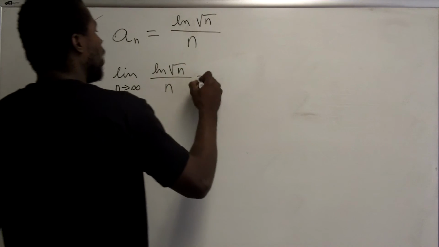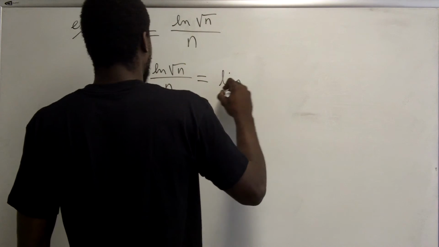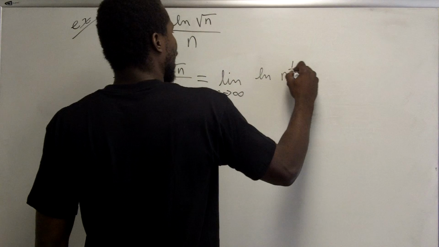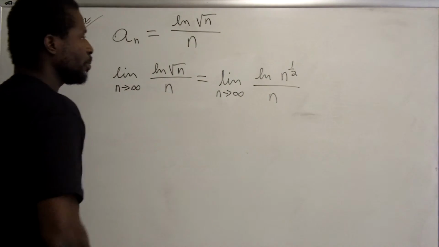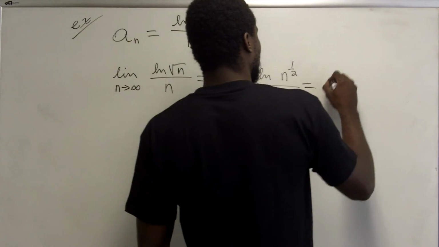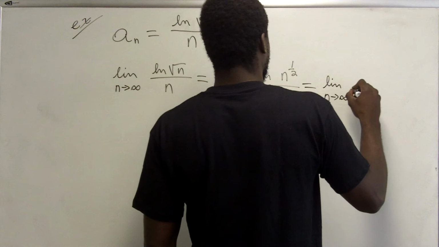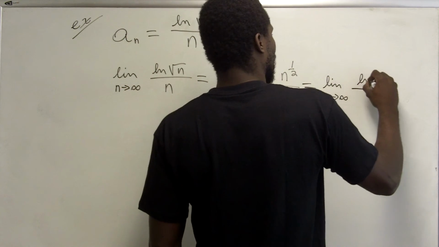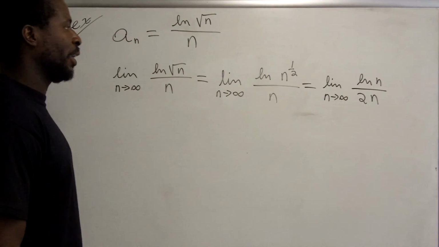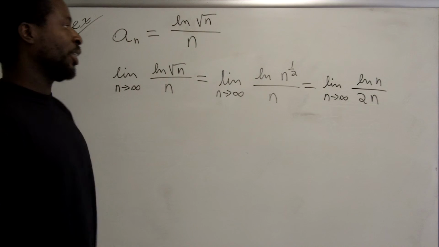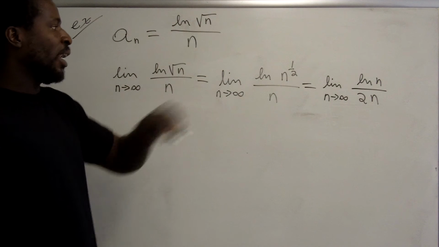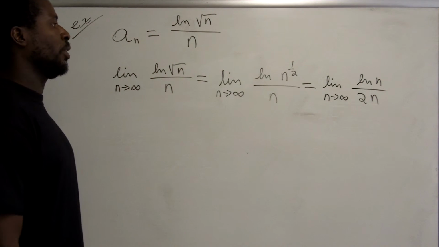But first, before I do that, I want to rearrange this algebraically. So I have the limit as n approaches infinity, and I'm going to write this as the ln of n to the 1/2 over n. And because this is a natural log function, I can bring the 1/2 to the front. So I get the limit as n approaches infinity of the natural log of n over 2n, because I can bring the 1/2 to the front and multiply it. And then I get that expression. Well, if I plug infinity into that expression, I still get infinity over infinity. So I can still use L'Hopital's rule on that.